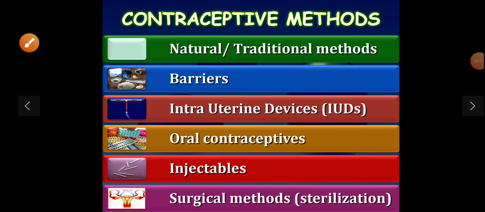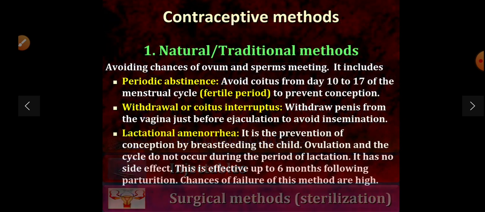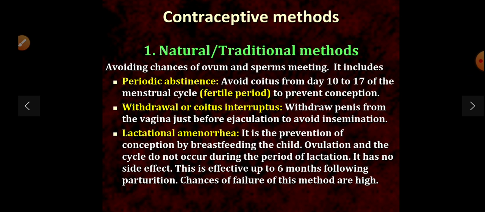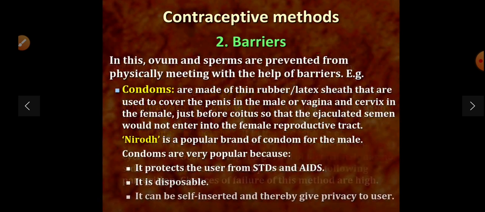Good morning, students. Today we will study contraceptive methods that are used by humans. First is natural or traditional methods, then barriers, intrauterine devices that is IUDs, oral contraceptives, injectables, and surgical methods. Natural or traditional methods we have already studied in the last class.